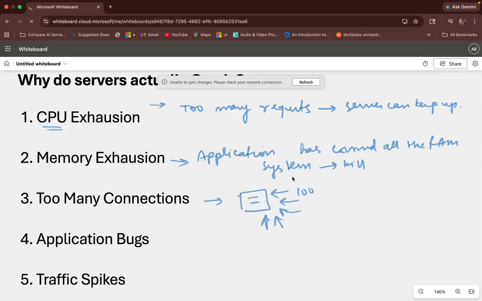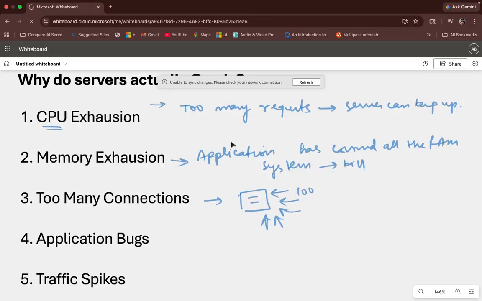So basically what I was saying, for example, too many connections. Let's say your server has a limit of 100 connections, right? And 100 connections have already been exhausted. So what will happen in that case? Your system will not accept more connections, and it is going to reject users, right? So that is one of the problems that we can face.